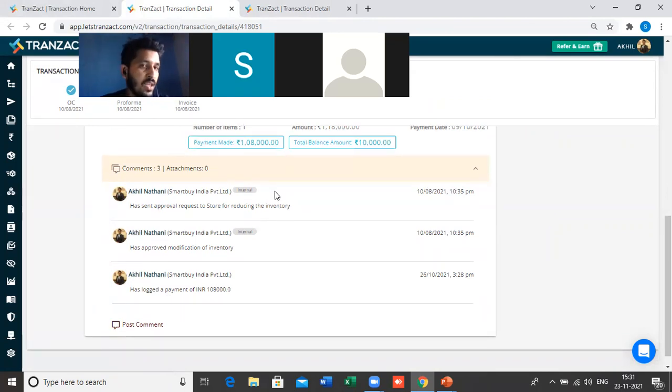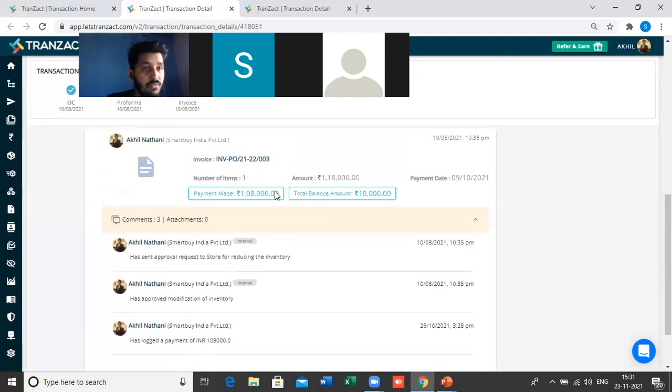There are a lot of features present in the transaction timeline, which you can explore at your end, or once you watch that video, purchase plan sales flow, you will get to know what all things are present here in the documentation. So this was all about the documentation, how you can start, what all things we can get from the documentation, and what will be the format for any document.